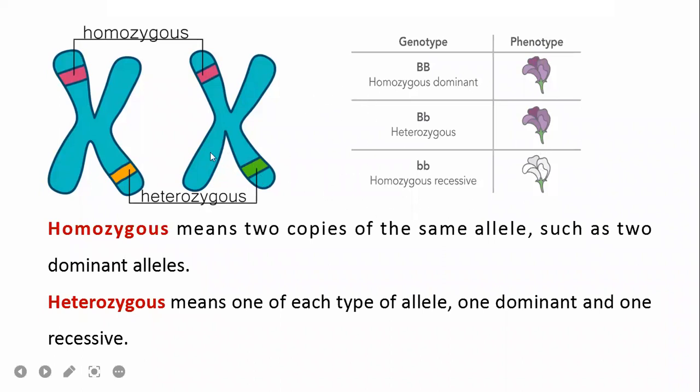So this is called what? If it has two different genes, then it is heterozygous condition. If it is the same, it is called homozygous condition. In that also you have variations like homozygous dominant and homozygous recessive.